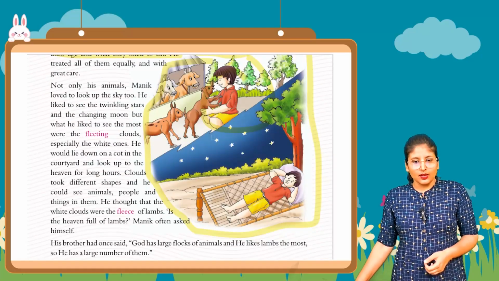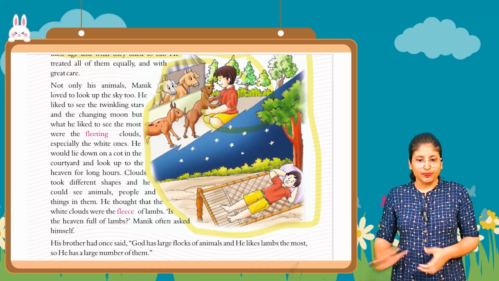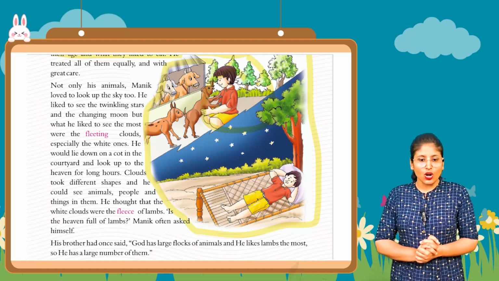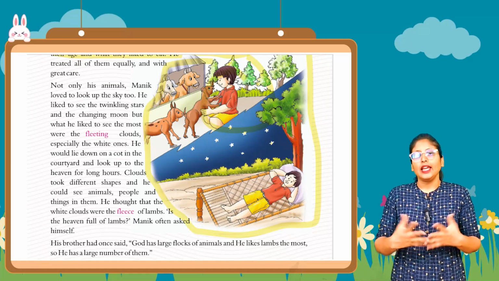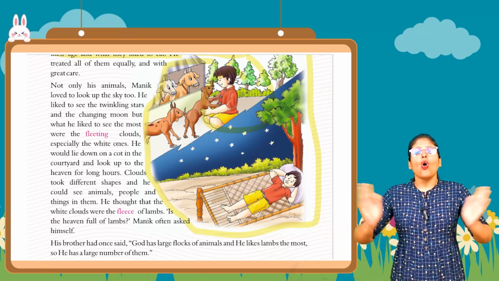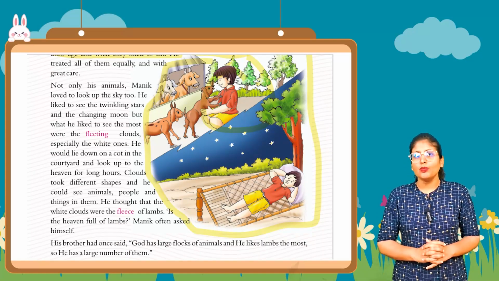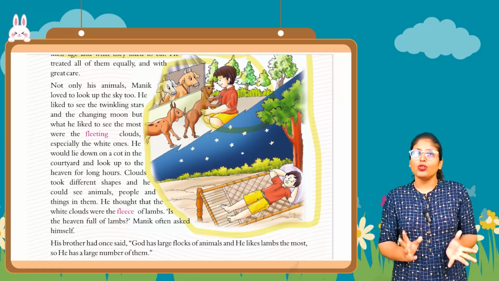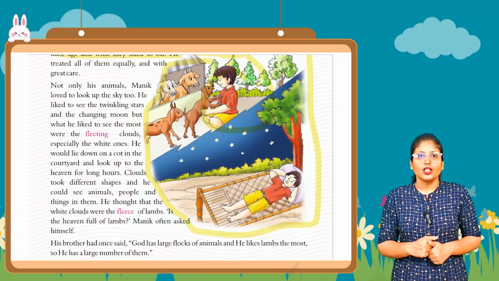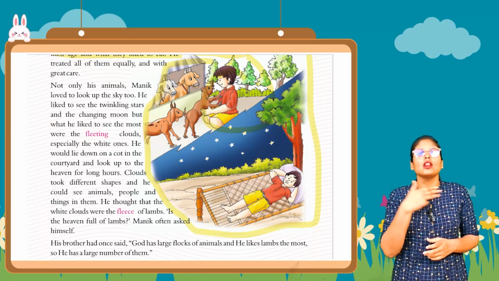Not only his animals, Manik loved to look up at the sky too. He loves the animals also. Also, he loved one more thing. What's the another thing he liked the most? He liked the most to watch the sky. What other things are there in the sky?